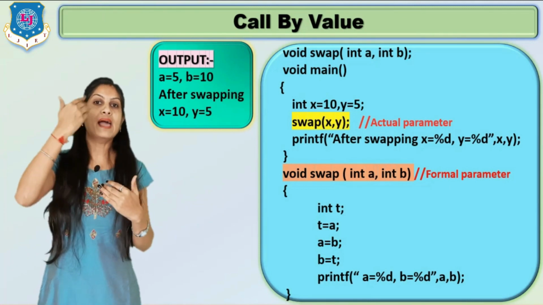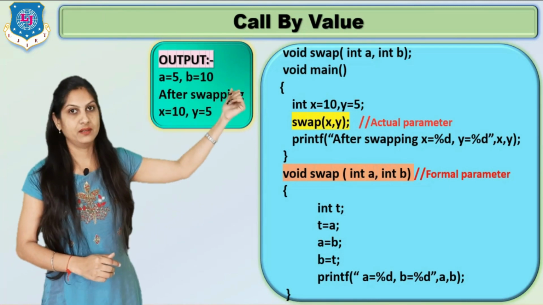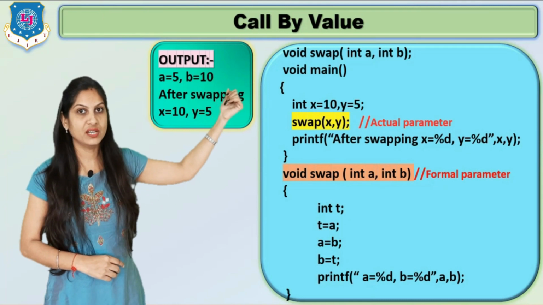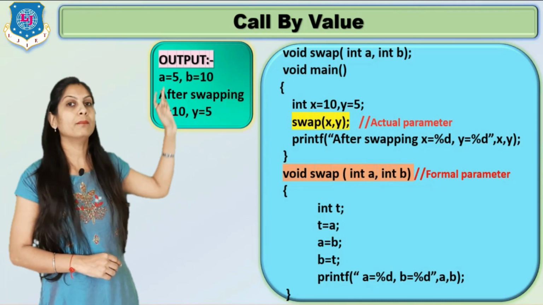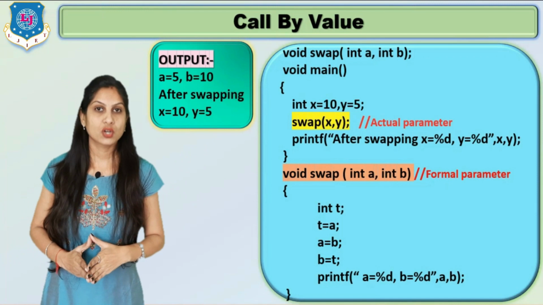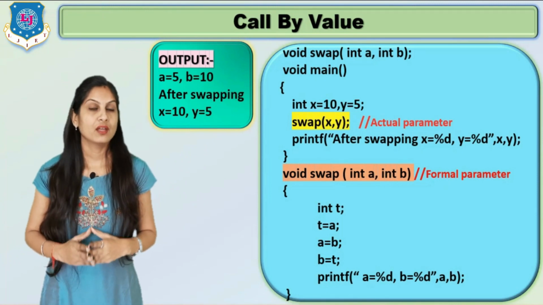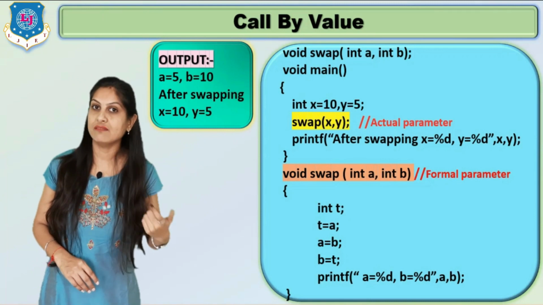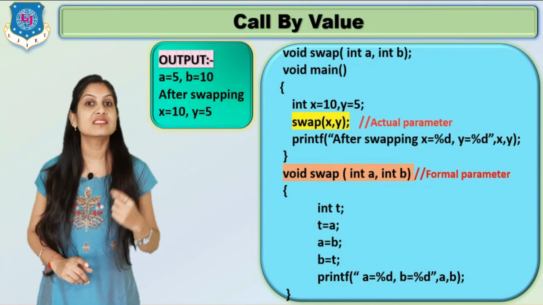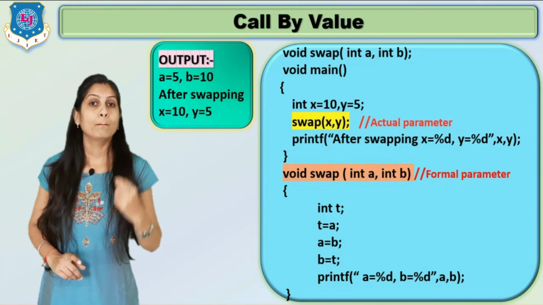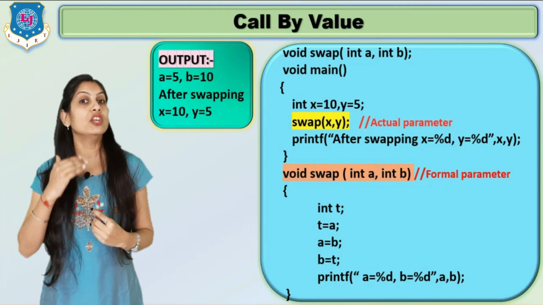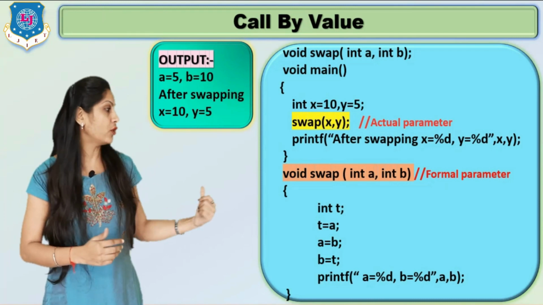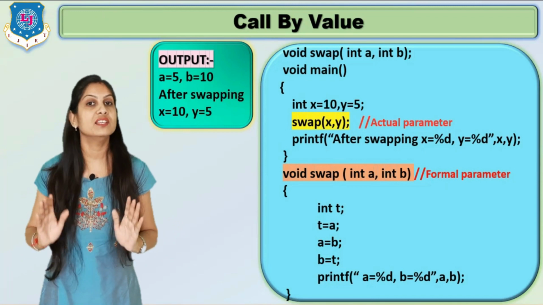But when we come back into our void main after completing the function definition, to the place of the function call, what happens? The printf statement prints the x and y values, and here x is 10 and y is 5, meaning the actual values are not swapped, only the formal values, that is a and b, are changed.